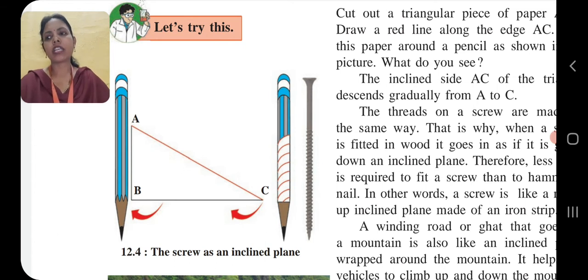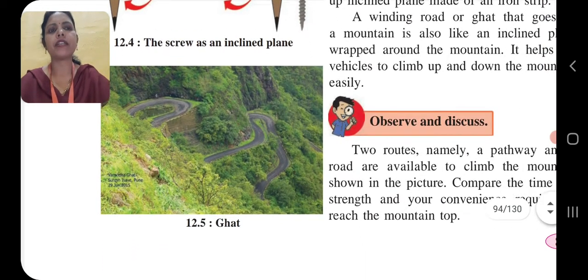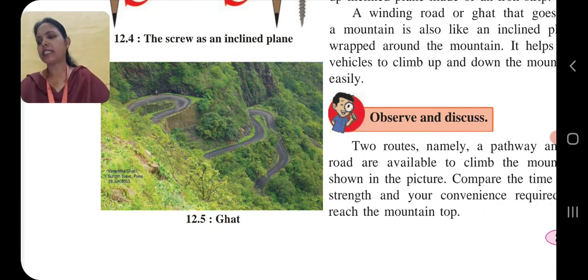That around this one is a mountain road or winding road, you can say, that goes up a mountain like an inclined plane wrapped around the mountain. Next point, it helps big vehicles to climb up and down the mountain easily. Because of this one, what happens? The vehicles climb up easily. Because of this inclined plane of the mountain, vehicles can climb up easily. So children, related to our inclined plane, we have completed all examples.